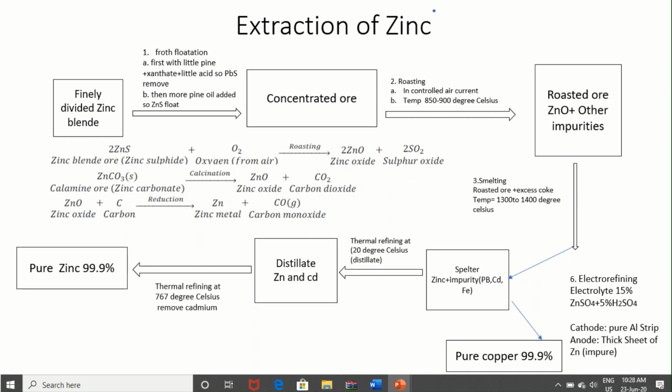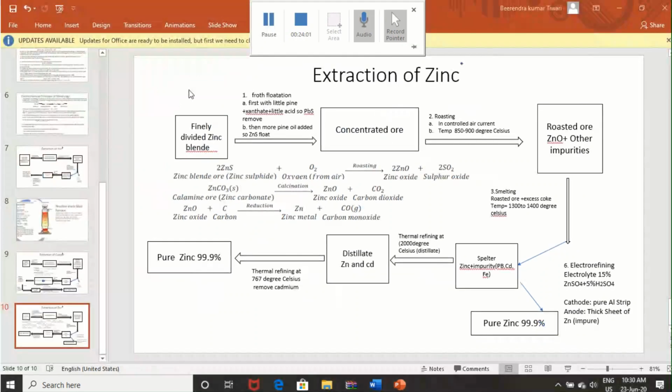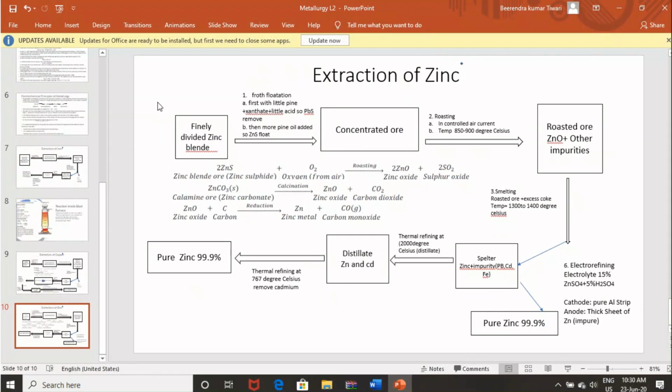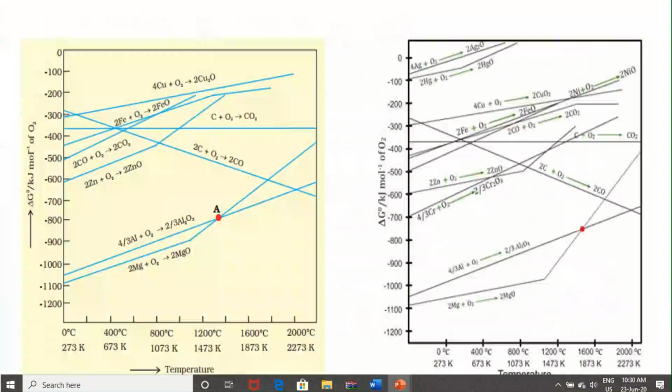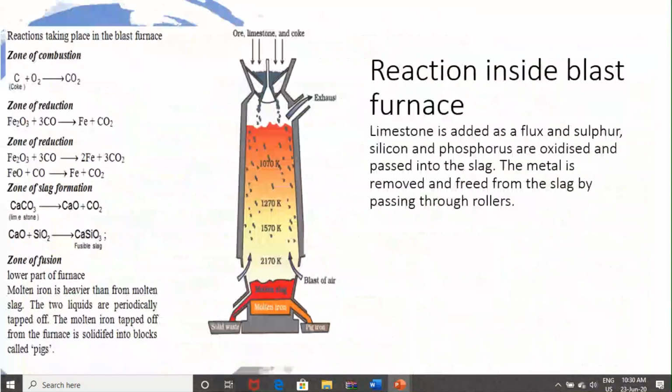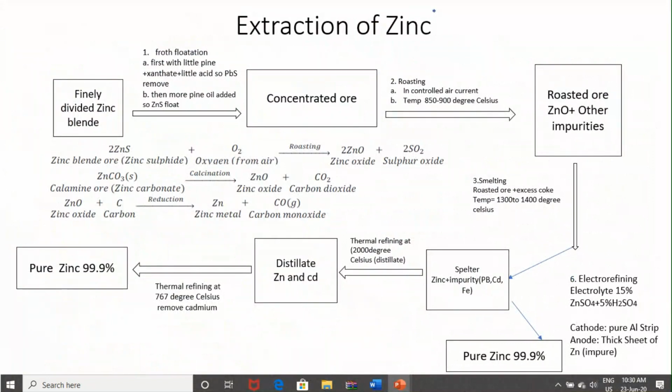But one more important and better technique is also used, thermal refining. At high temperature, other impurities remain, but zinc and cadmium as well as mercury occur in vapor form.